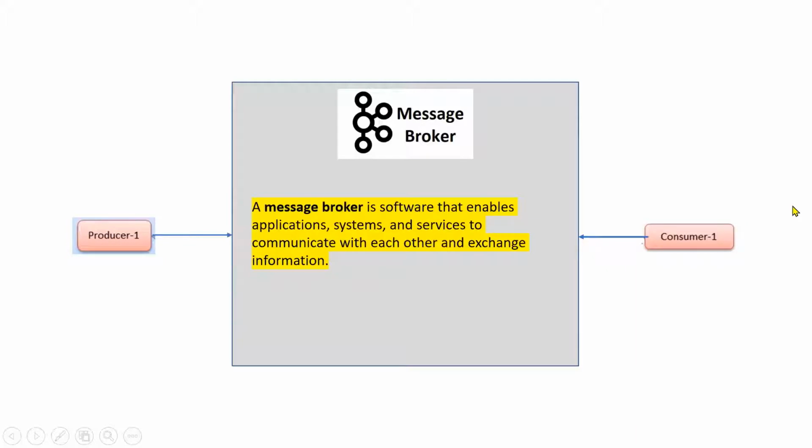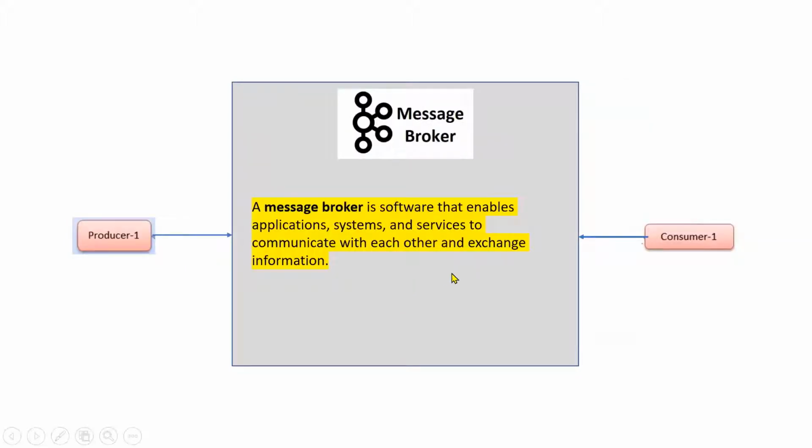In normal synchronous communication, there would be one service which exposes some methods and the client is going to call that method. But in the case of asynchronous communication, when it comes to messaging, the producer and consumer are loosely coupled. The producer is like a sender sending the messages, and the consumer is like a consumer consuming the messages. In real time, we can think of the producer and consumer as two microservices also. So what is a message broker? A message broker is software that enables applications, systems, and services to communicate with each other and exchange information. That's the main purpose of going for a message broker.